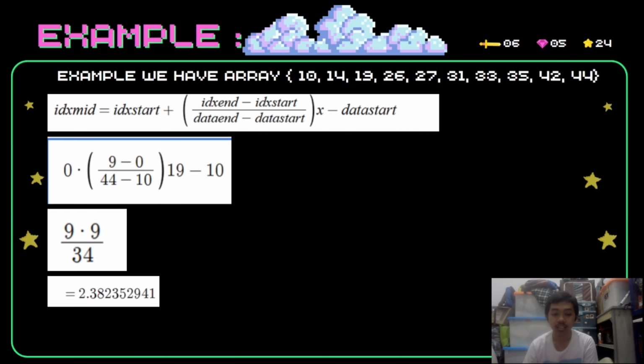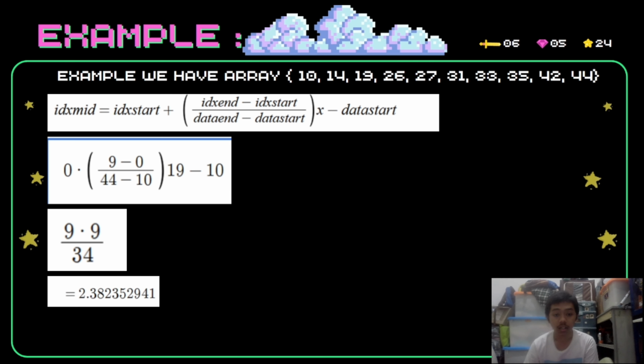The last number in the array is 44, so we put in 44, and then minus 10, which is the data start. And then x itself is the number we are going to search, and then minus 10, which is the data start. Okay, we're going to go to the formula below.